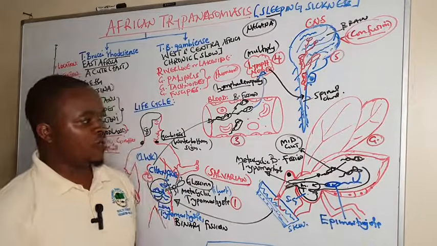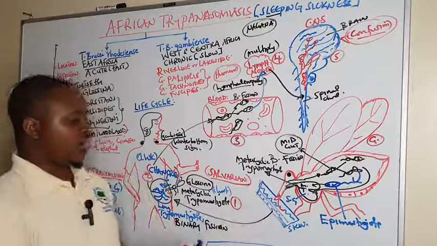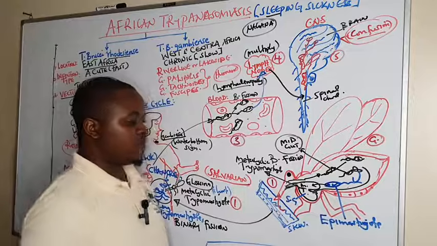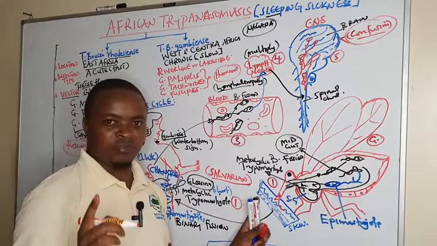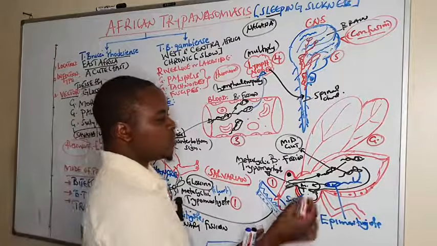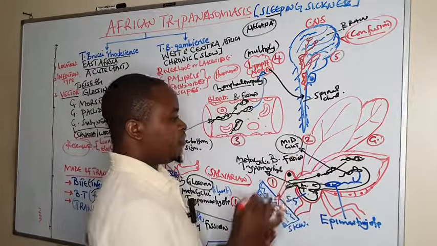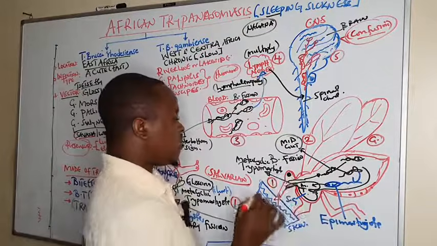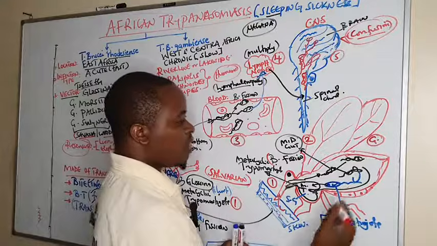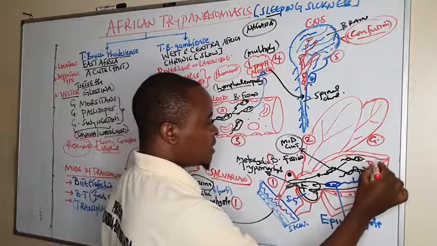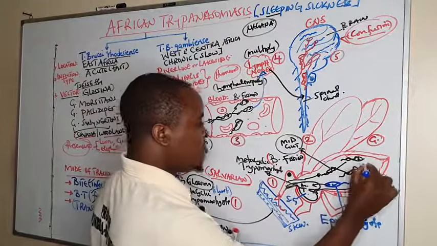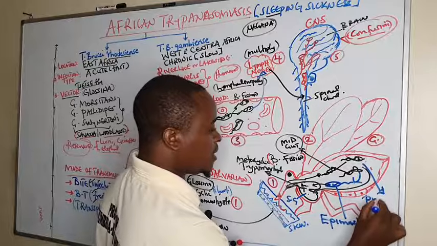So in summary, within the Glossina, we have seen the first step is when the Glossina is taking a blood meal from an infected human being having trypomastigotes. Then, the second step, these trypomastigotes move to the midgut and they undergo what we call binary fission. They multiply and form what we call procyclic trypomastigotes. So these ones which have multiplied in the midgut, we call them procyclic